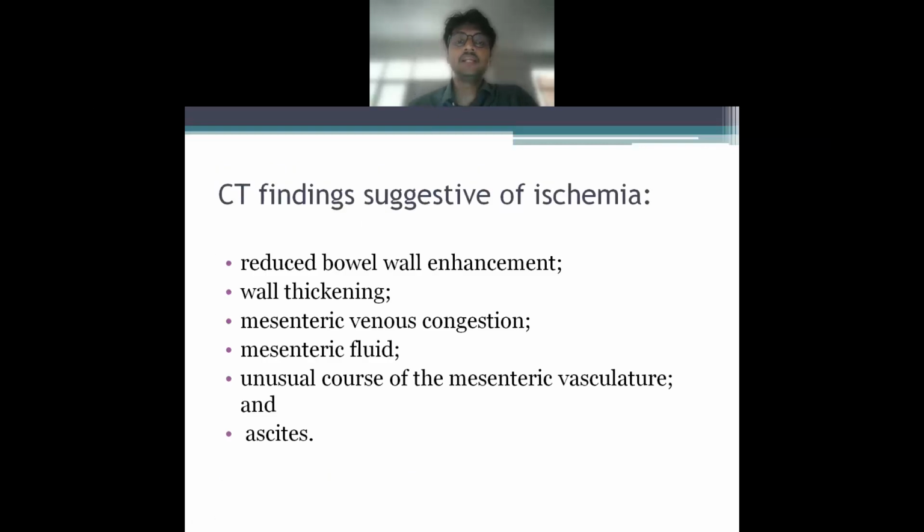Another thing to be noted while reading the CT is signs of ischemia. What are the signs of ischemia? There's reduced bowel wall enhancement. There can be bowel wall thickening. There can be mesenteric venous congestion. There can be free intraperitoneal fluid or mesenteric fluid. There can be an unusual course of mesenteric vasculature. You need to keep these points in mind because these are important signs of bowel ischemia, and they separate complicated versus non-complicated obstruction.